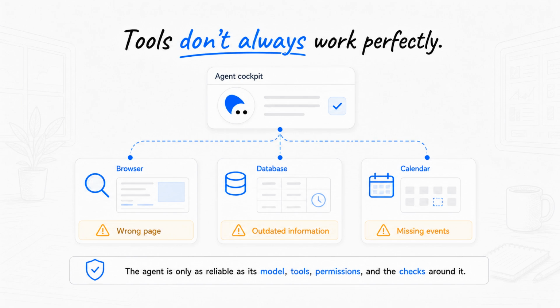Another misunderstanding is thinking tools always work perfectly. A browser can find the wrong page. A database can return outdated information. A calendar can have missing events. The agent is only as reliable as its model, tools, permissions, and the checks around it.